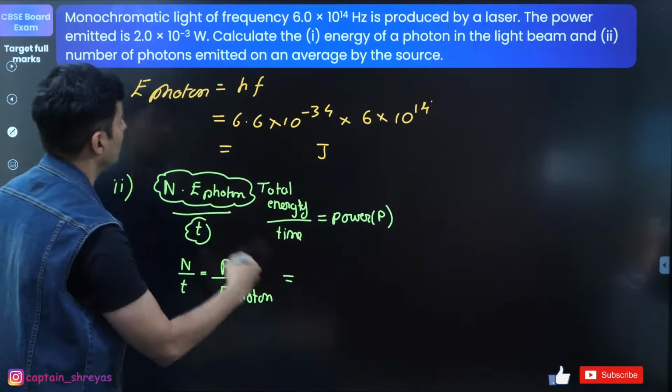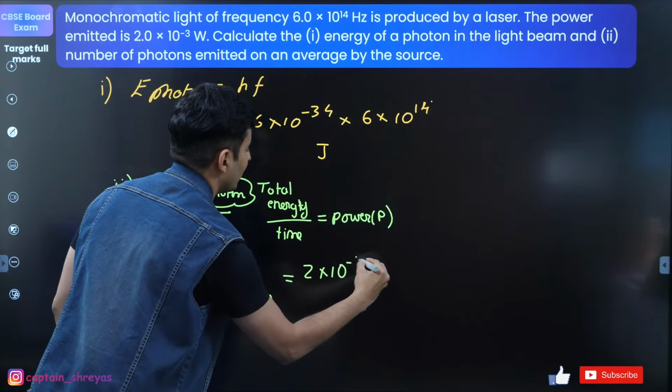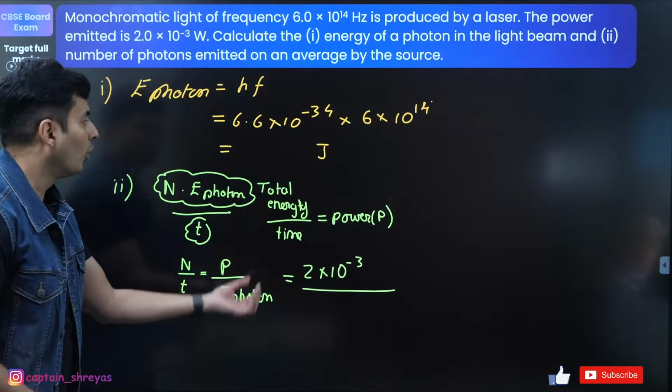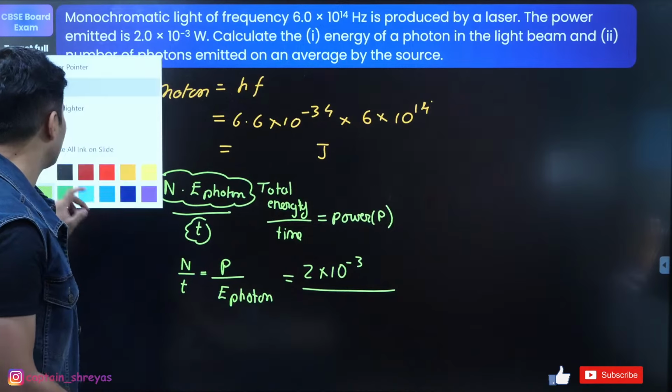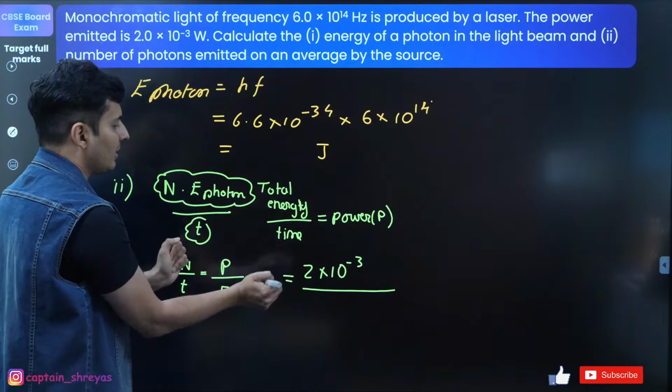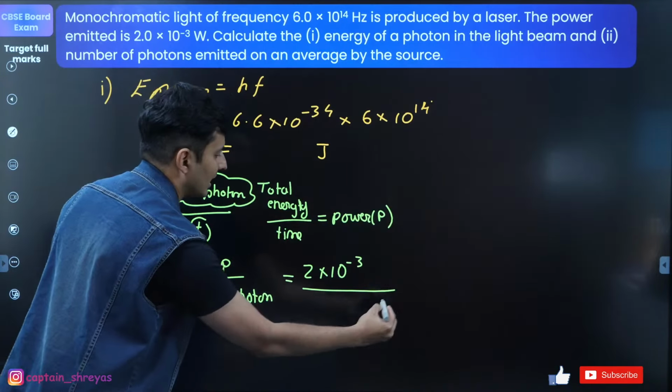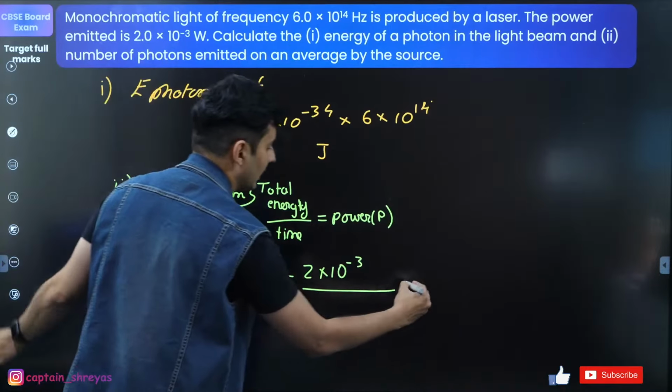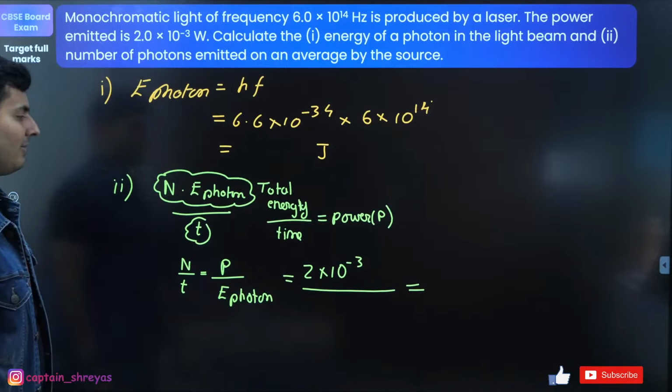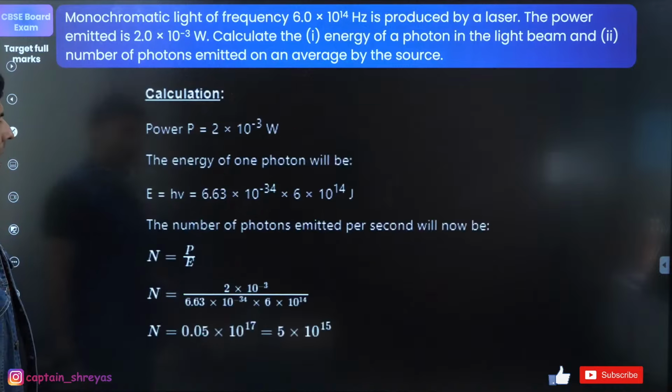So the power is given to be 2 into 10 to the power minus 3. So whatever photon's energy you got in joules, just substitute it over here. That is going to give me the final answer. Is that okay? Just see how much you get.